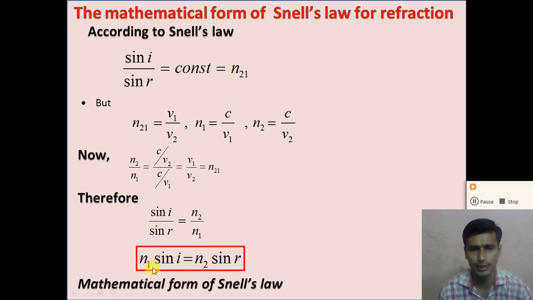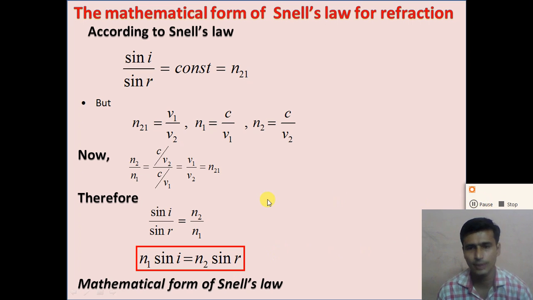Here the refractive indices of both media, n1 and n2, we know. Suppose medium 1 is air and medium 2 is water. So the refractive index of air is 1 and the refractive index of water is 1.33. In the previous video we discussed the refractive index of different media, like air, water, kerosene, diamond. So if we know n1 and n2 and the angle of incidence i, we can easily calculate the angle of refraction r with the help of this formula.